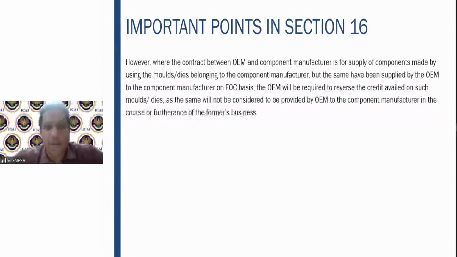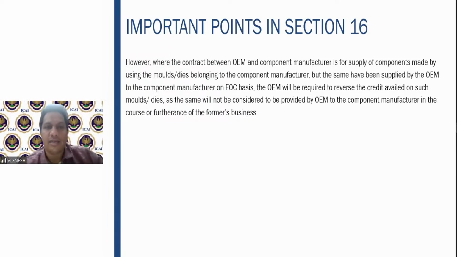But sometimes what happens, there may be a contract between the original manufacturer and the component manufacturer for supply of components by making molds and dies belonging to the component manufacturer, but the same have been supplied by the OEM to the component manufacturer on free of cost basis, right? So therefore, what does this mean?